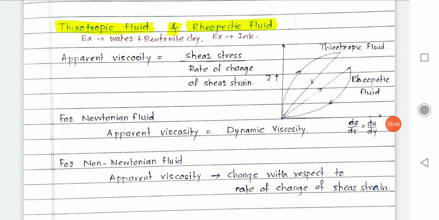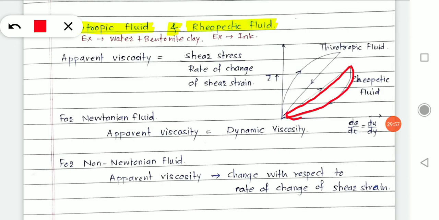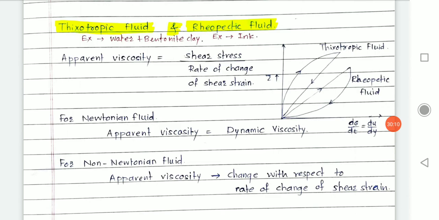Okay, if we want to show the graphical representation of this, then the thixotropic fluid is represented like this, in which, as the time increases, the viscosity decreases, and in rheopectic fluid, as the time increases, the fluid becomes more viscous.